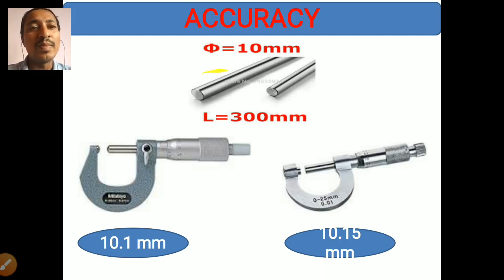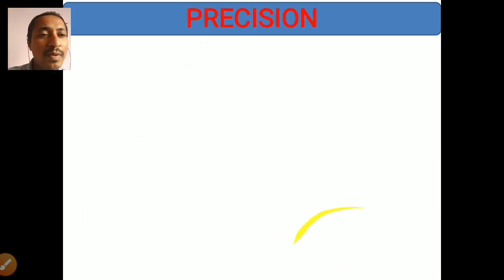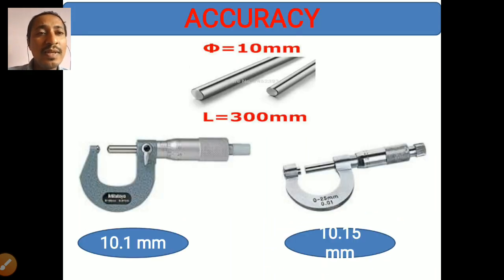Here the actual dimension is 10 mm; the first micrometer shows 10.1 and the second shows 10.15 mm. So accuracy is the closeness of the measured, or indicated, value to the true or input value. 10 mm is the true or input value.